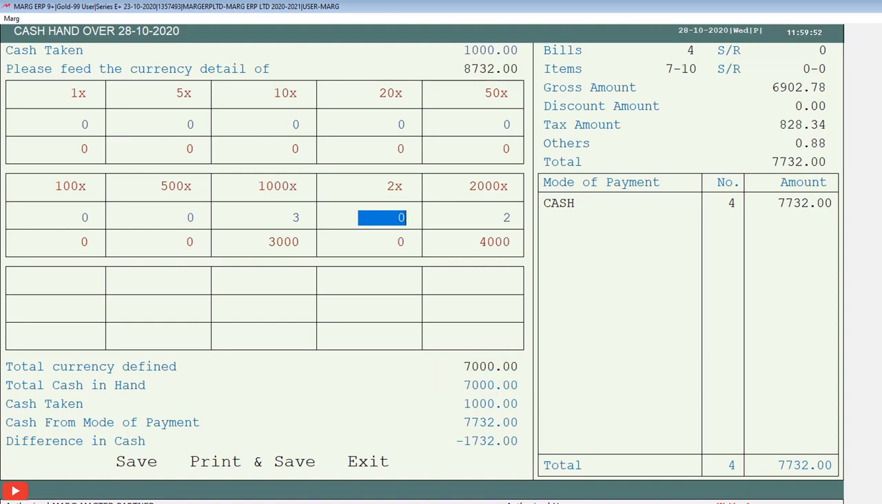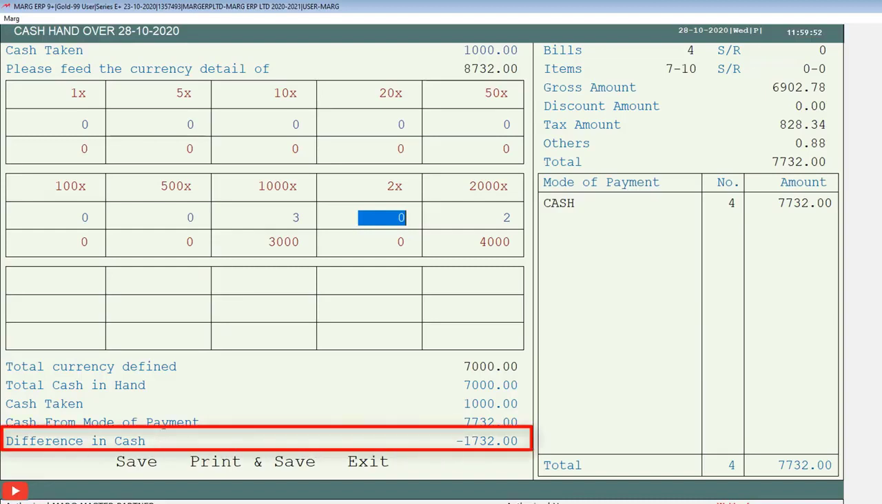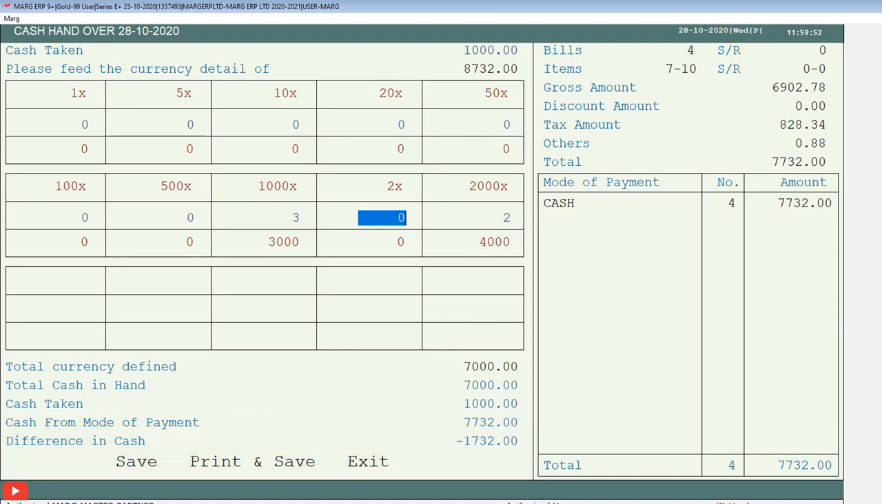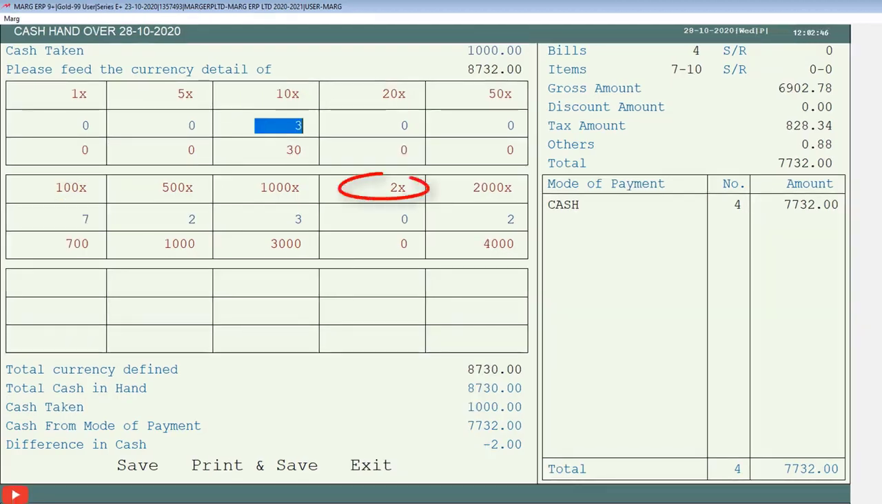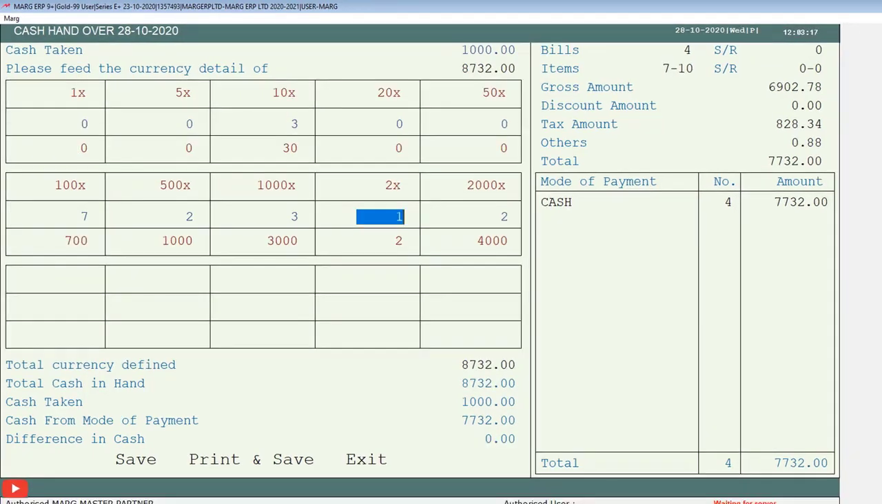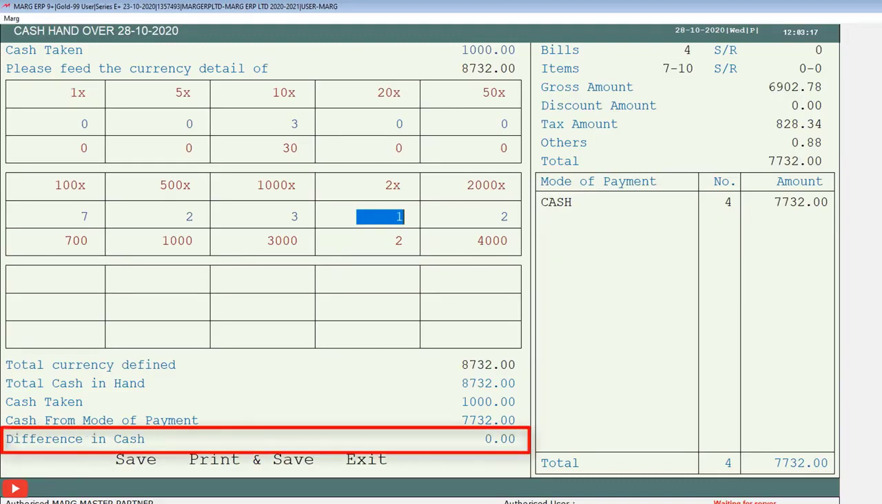Now 1732 rupees is left, which needs to be adjusted, and as we keep mentioning the currency, the amount keeps getting deducted in the difference in cash, which we can see on the screen. Now in 1732 rupees, suppose we have 2 notes of rupees 500, 7 notes of rupees 100, 3 notes of rupees 10 and 1 coin of rupees 2. In this way we have adjusted the whole amount currency-wise. And as we have correctly tallied the amount, the difference shows 0.